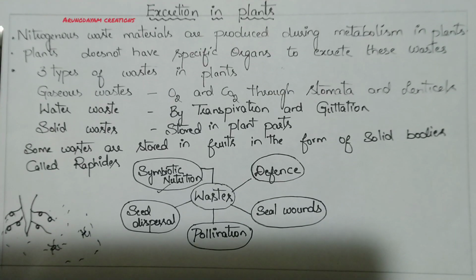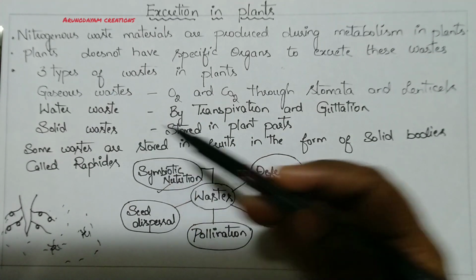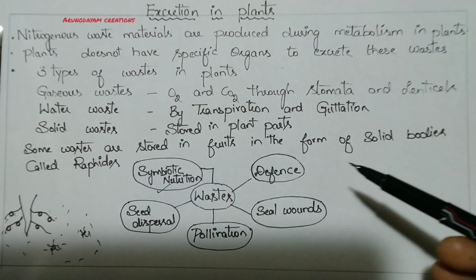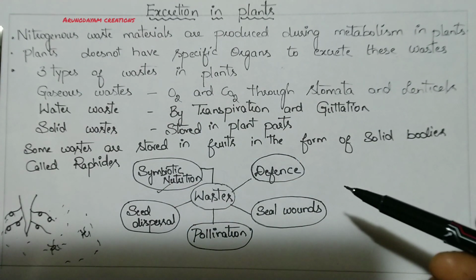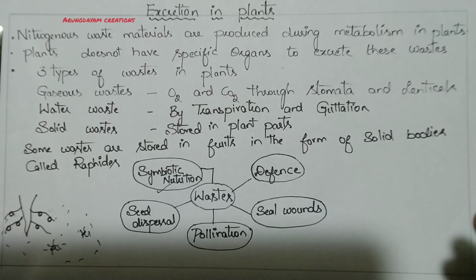So that was excretion in case of plants. We categorized their waste materials into three types and we have discussed how they are removed from their body also. In the next video we are going to learn about primary and secondary metabolites. Actually, primary metabolites are useful for the growth of the plant itself. We are going to learn about secondary metabolites in case of plants. They are also waste products. How these waste materials are useful for the plant or how they are useful for mankind, we are going to discuss in our next video.